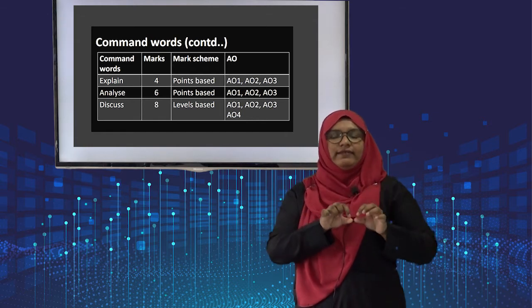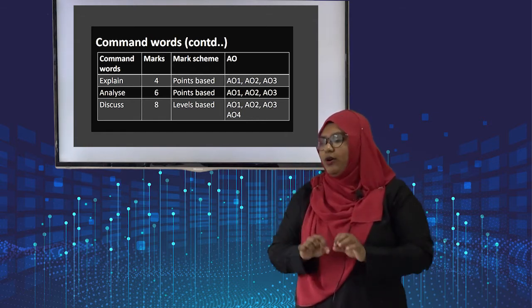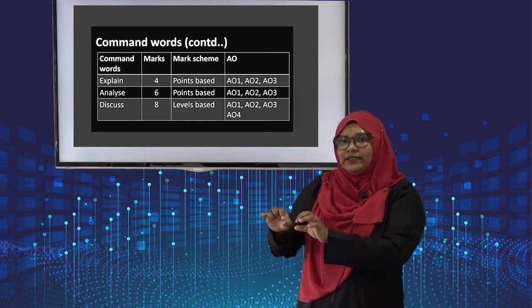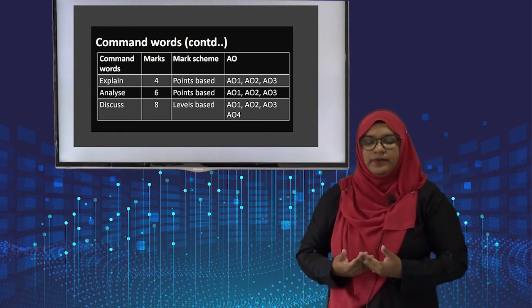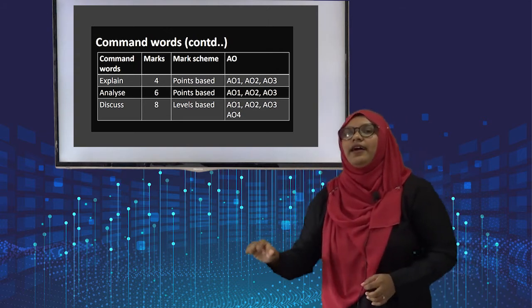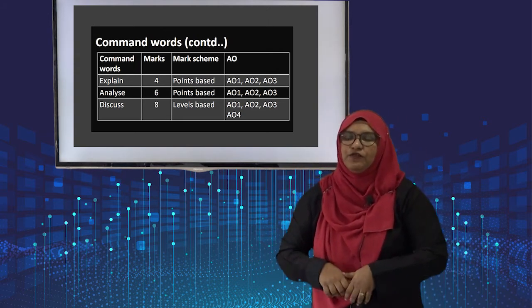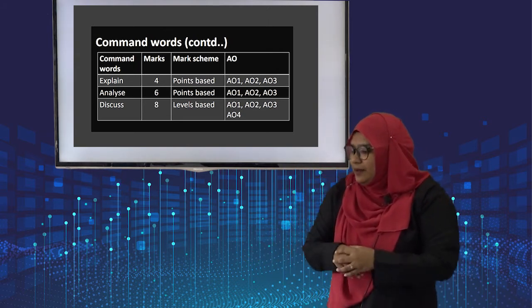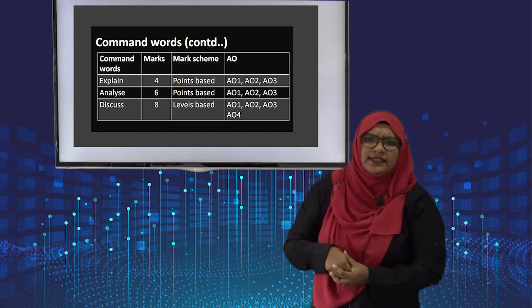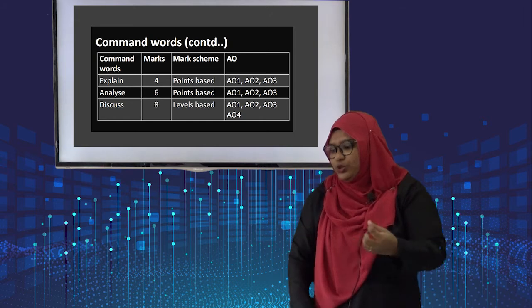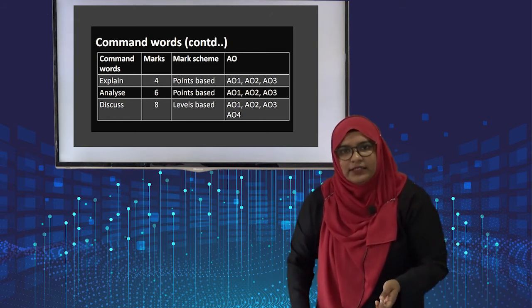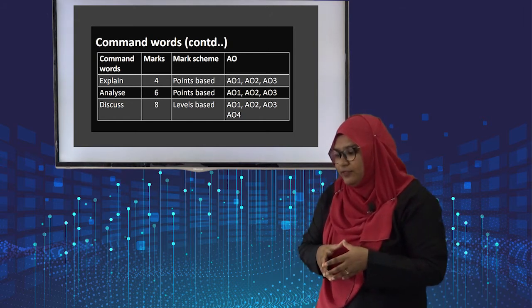There will be 4 levels given and they will fit your answer to a level. If your answer is a quality one, a very good one, they will fit it to a higher level. However, if your answer doesn't include the evaluation and analysis part, they might limit your answer to a lower level. So here you have to be careful.